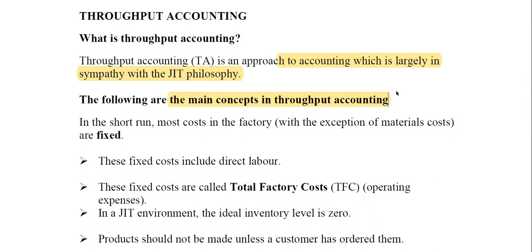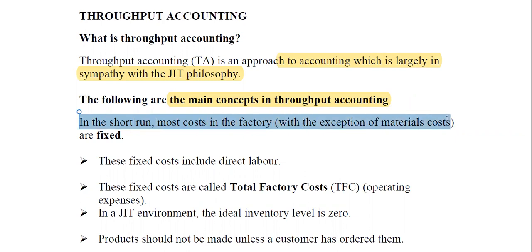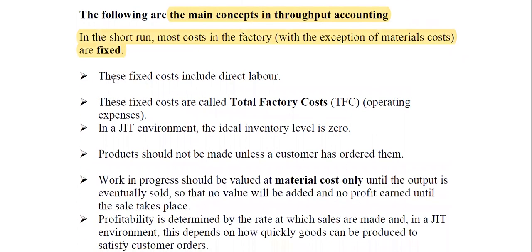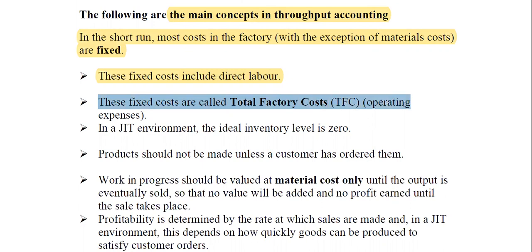Mostly in management accounting, we assume linearity of all costs at your level. As you go higher and higher, costs become like parabolas and hyperbolas and curves. But here, we try to keep it simple for you. So in the short run, most costs in the factory, with the exception of material costs, are mostly fixed. This is one principle you should keep in mind. So these fixed costs include what? Direct labor, and these fixed costs are called total factory costs. We can also call them conversion costs, or operating expenses. That is the assumption we use in throughput.